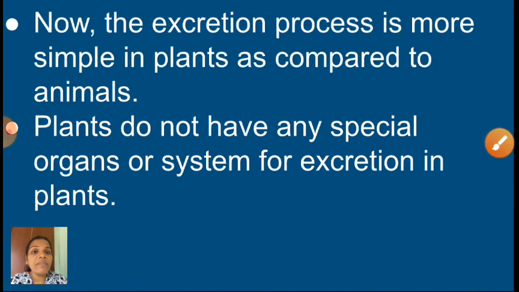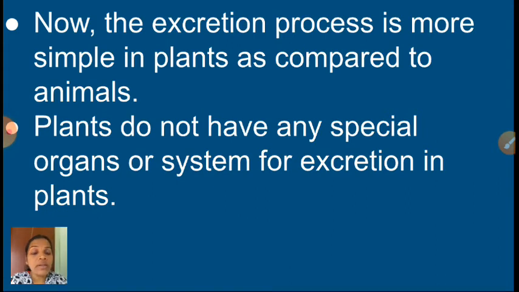The next one is, see here, the excretion process is simpler in plants as compared to animals. Now we will see excretion in plants. When compared with animals, the excretion process in plants is very simple.